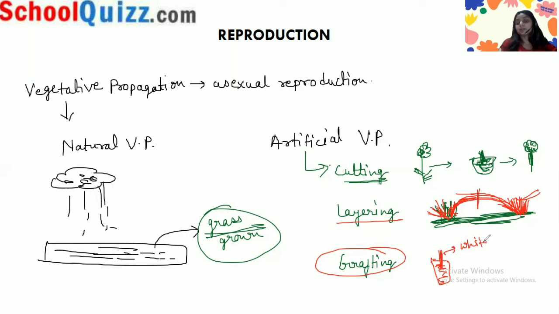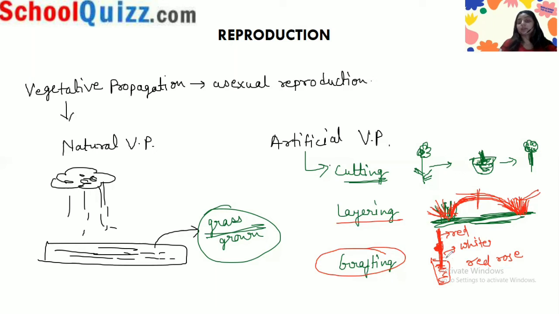You take a stem of, let's say, a red rose and join it here, by some cow dung, grafting these two stems together, with some soil and some water.